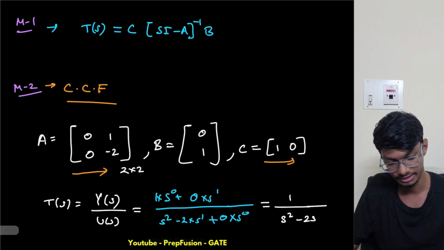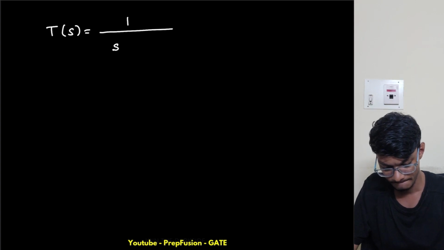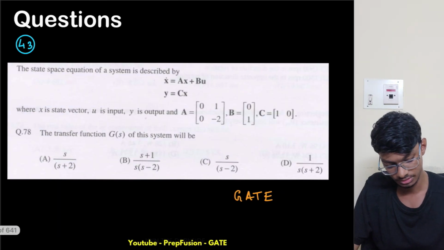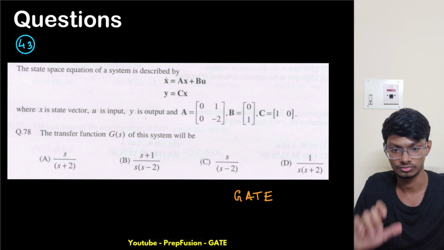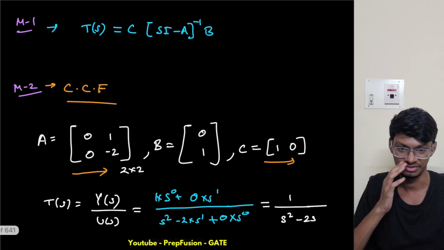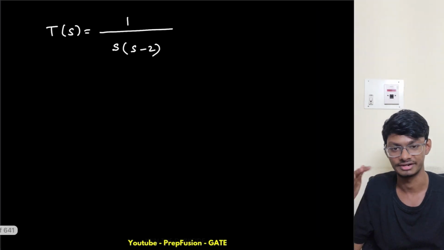So I will take the s as common. My transfer function will be 1 by s into s minus 2. So s into s minus 2 is like this one, so it is D option. My answer will be simply D. Let me mark this one. So yeah, this was very simple, very easy. You could have done it with that formula, but this was just to get you started.